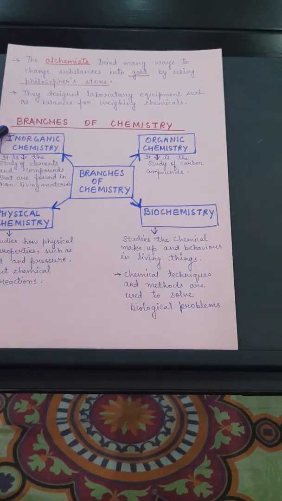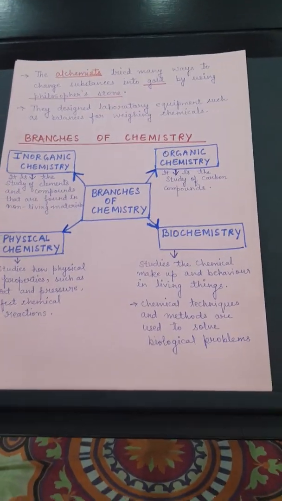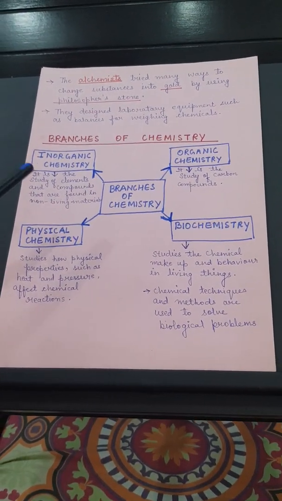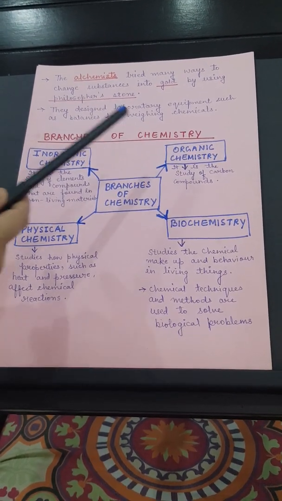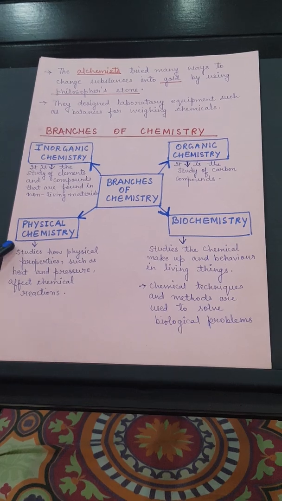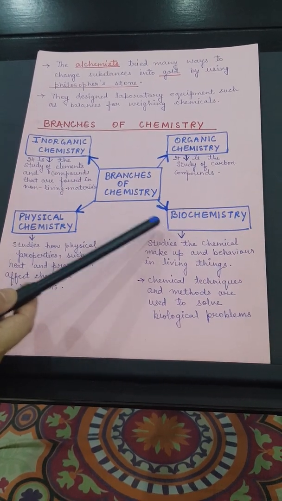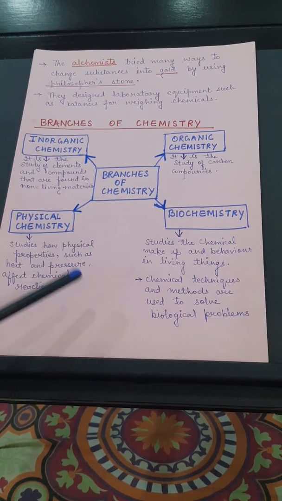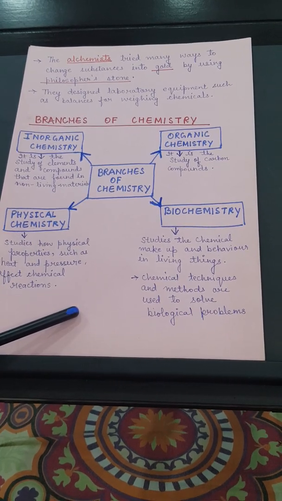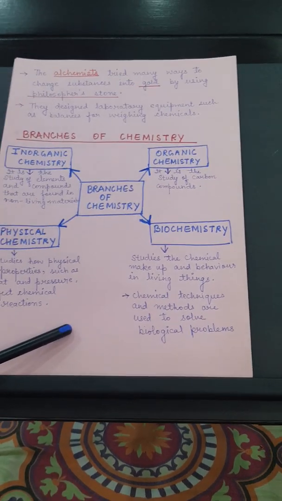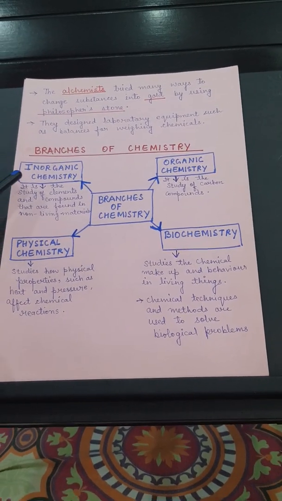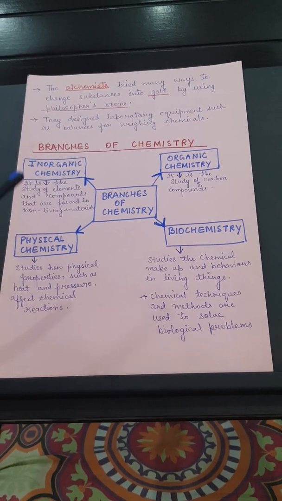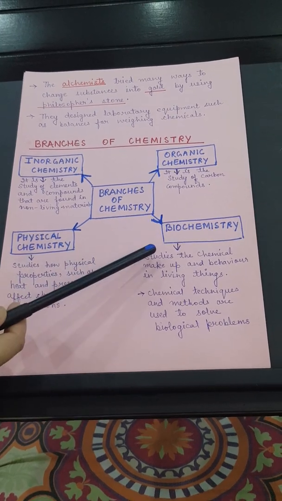Now, next topic is branches of chemistry. Now, there are different branches of chemistry: inorganic chemistry, organic chemistry, physical chemistry, biochemistry, and analytical chemistry, which I have not mentioned here because it was not in your book. You are going to study in higher classes. Let us know about inorganic chemistry, organic chemistry, physical chemistry, and biochemistry.